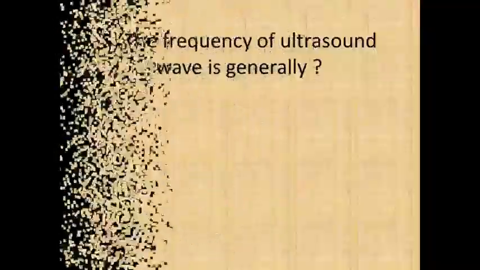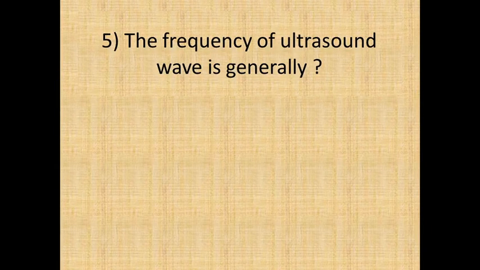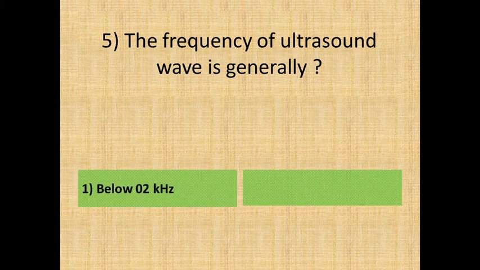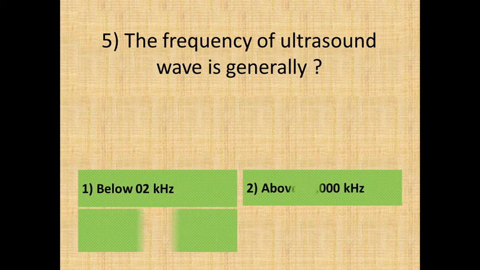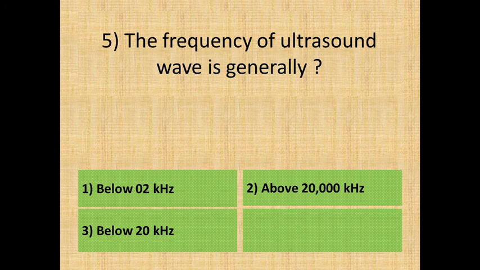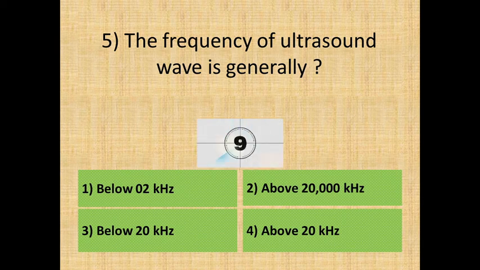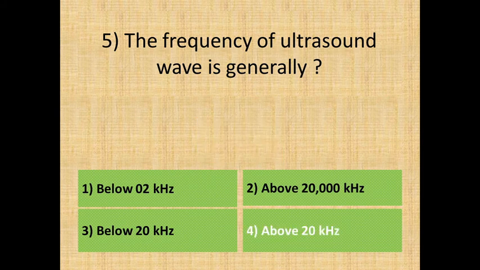Question 5. The frequency of ultrasound wave is generally. Below are the options. Option 1, below 2 kHz. Option 2, above 20,000 kHz. Option 3, below 20 kHz. Or, Option 4, above 20 kHz. The correct answer is, Option 4, above 20 kHz.